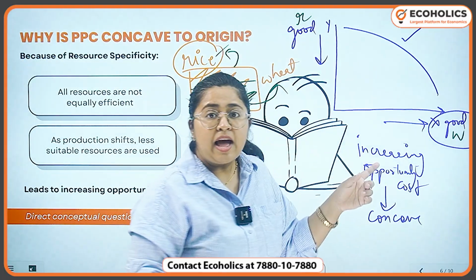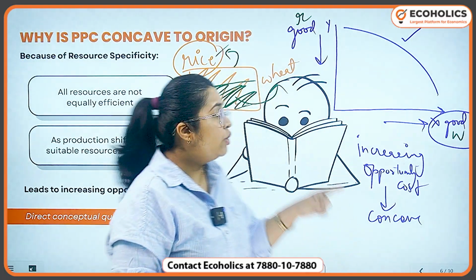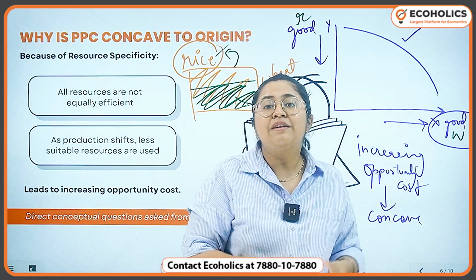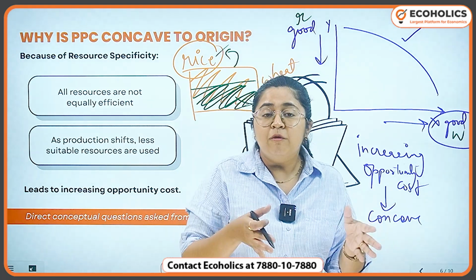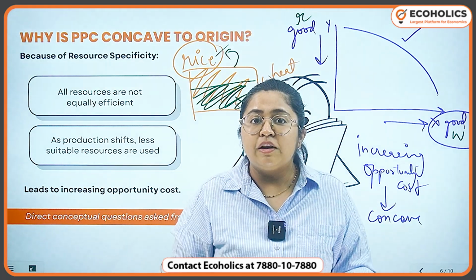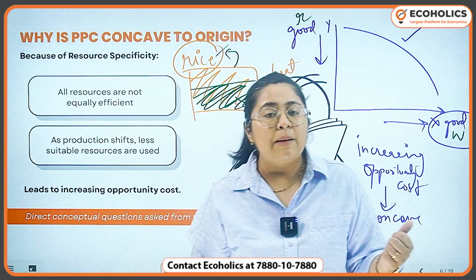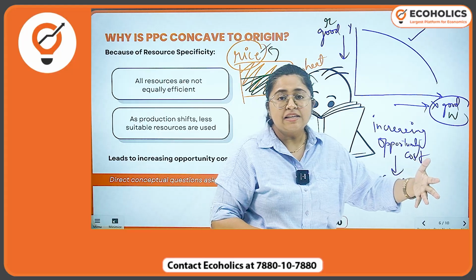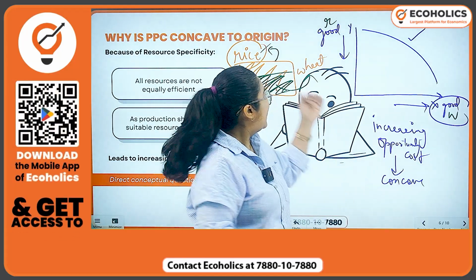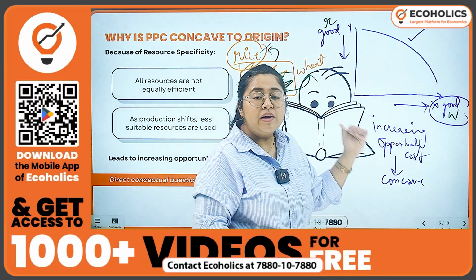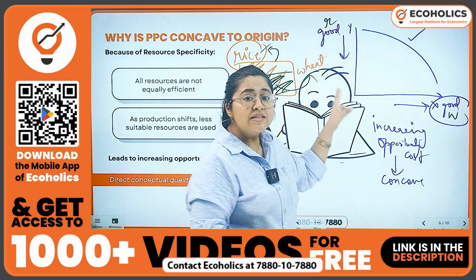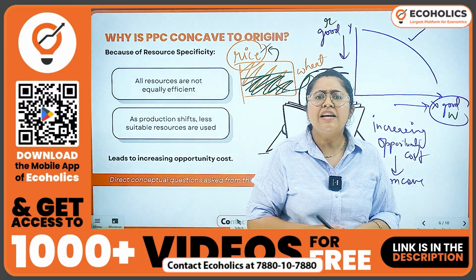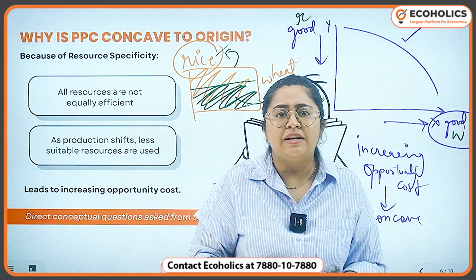The farmer will have to produce wheat on those pieces of land also which were better for rice, which was better cultivated soil for rice. So what will happen now? Gradually, for producing more amounts of wheat, the agricultural farmer will have to utilize those pieces of land and soil which are not really suitable for wheat.